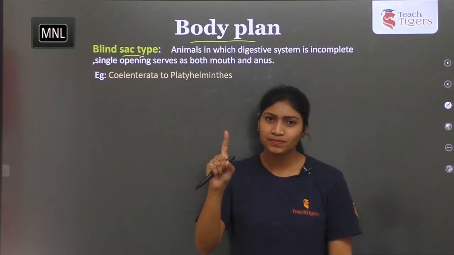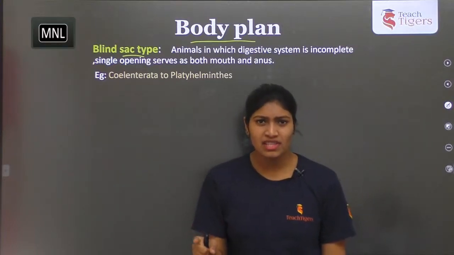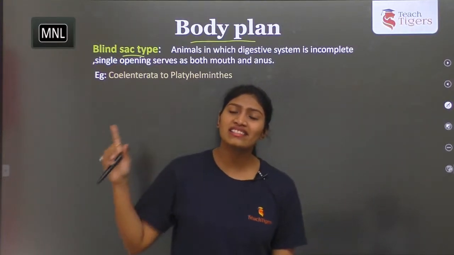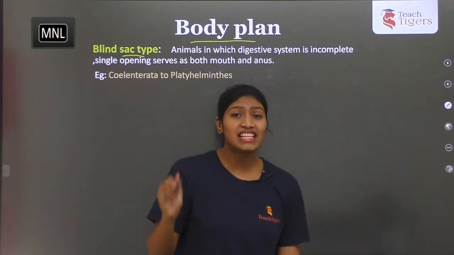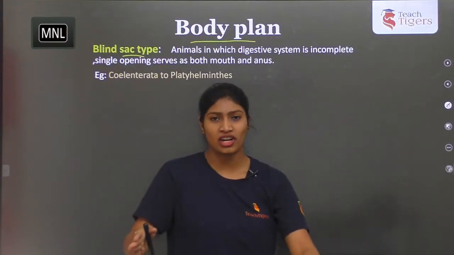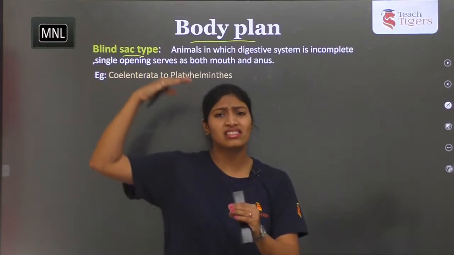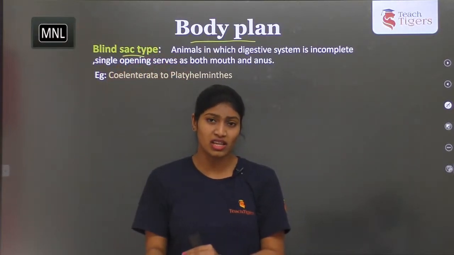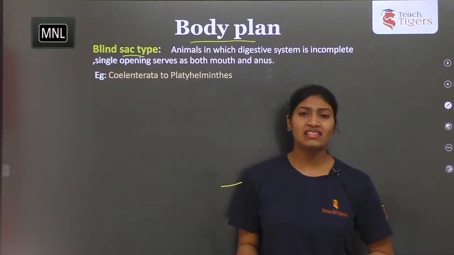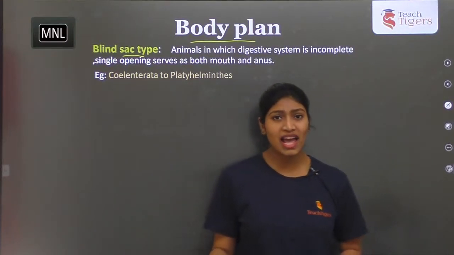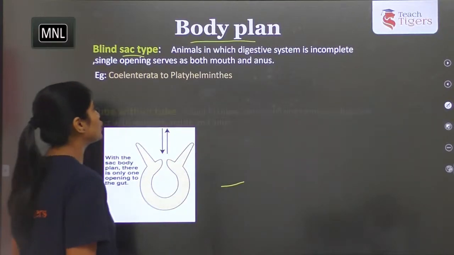So first, cell aggregate type. Cell aggregate type we have already discussed at the start of this class. That is, sponges exhibit a cellular level of organization where they don't have formation of tissues or organs, so they'll have cell aggregates. Whereas the rest of the two body plans are, one is the blind sac body plan and the next one is the tube within tube body plan.